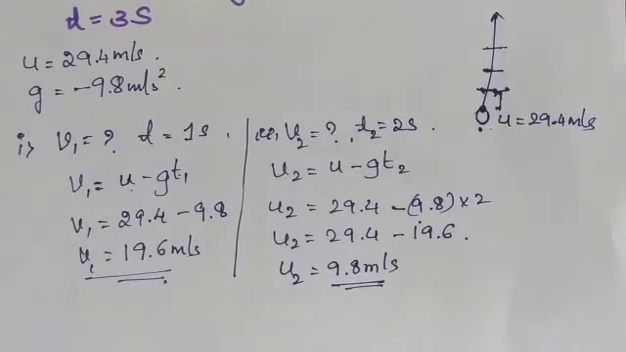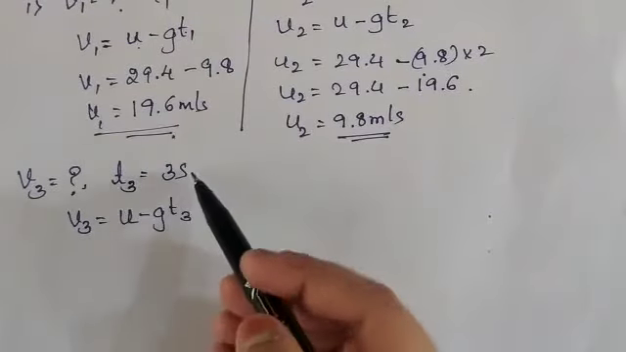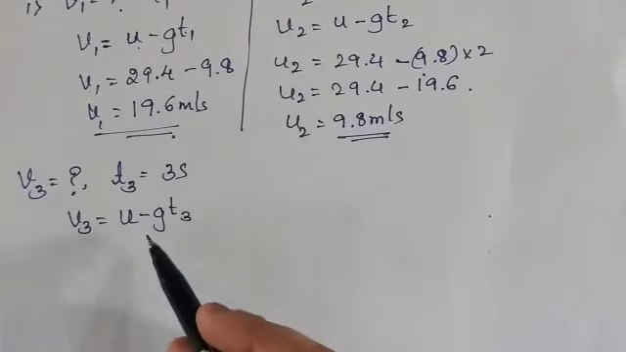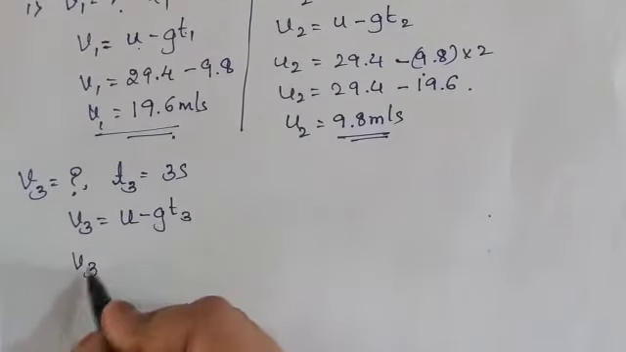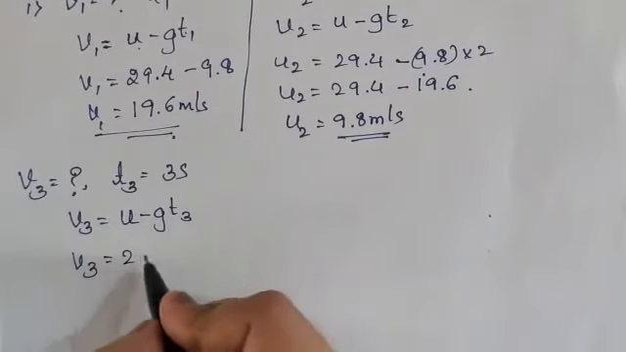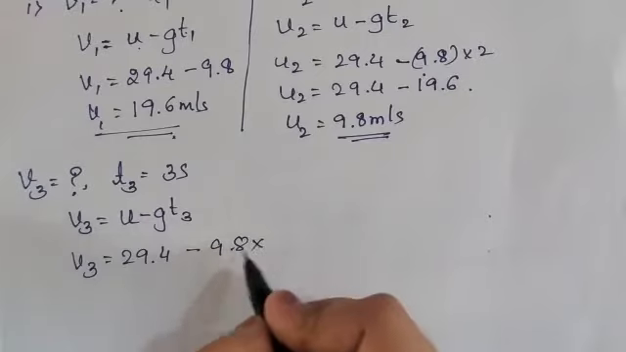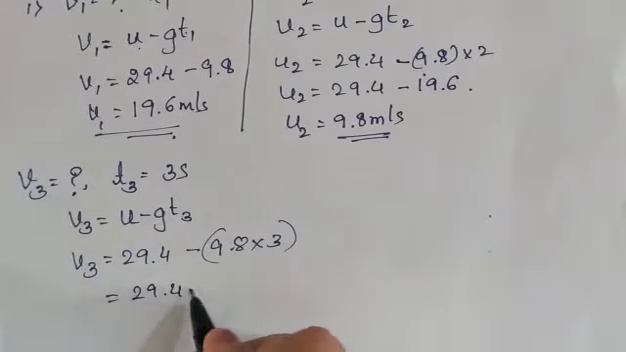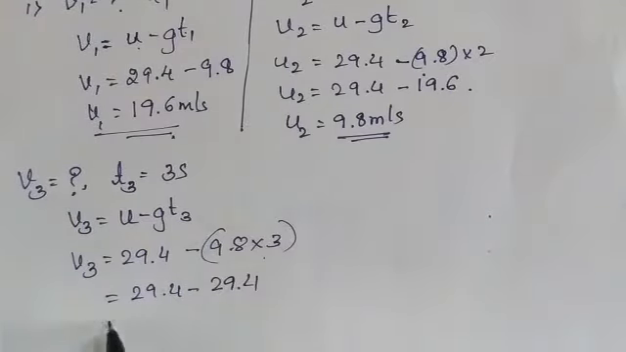Next, v3 value. So next is for the third one, that is after 3 seconds, what is its final velocity? v3 equals u minus gt3. So v3 will become 29.4 minus g 9.8 into 3 we are going to consider. So 29.4 minus 9.8 into 3 means 29.4 itself I will get.